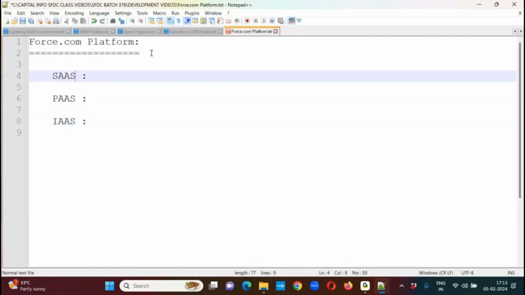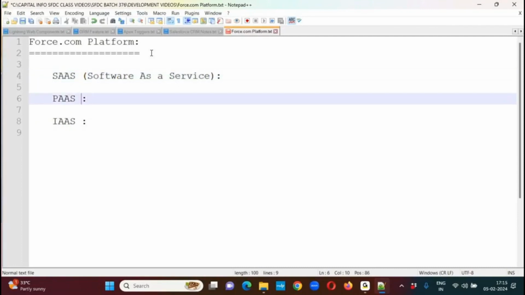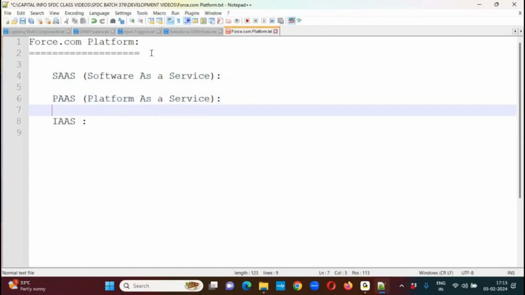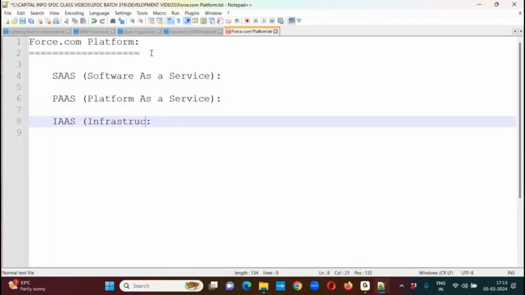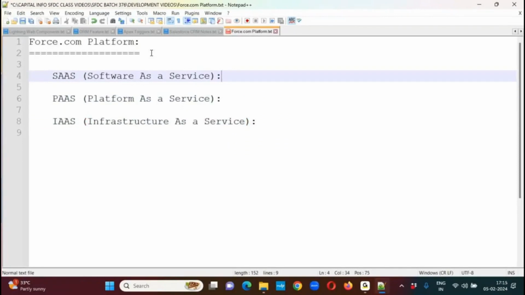Now let's see what exactly each feature is. SaaS stands for software as a service. Second one, platform as a service. Third one, infrastructure as a service. So these are the three classifications of services offered by Salesforce to their customers on rental basis. That means each and every feature they're exposing as a service.